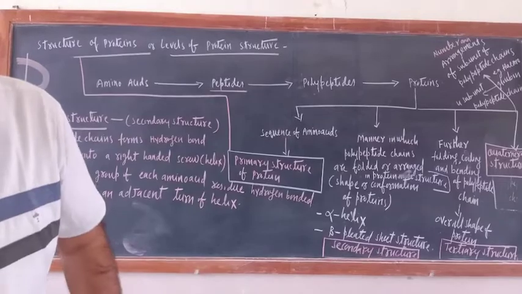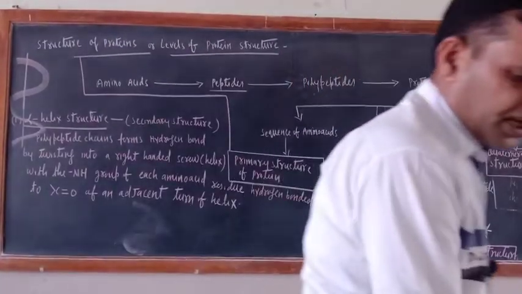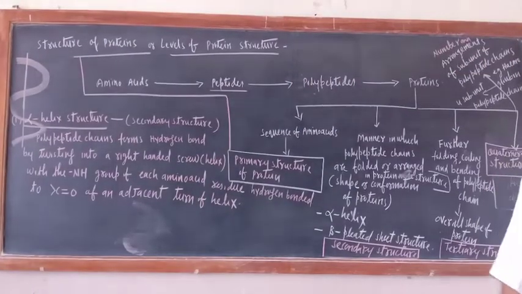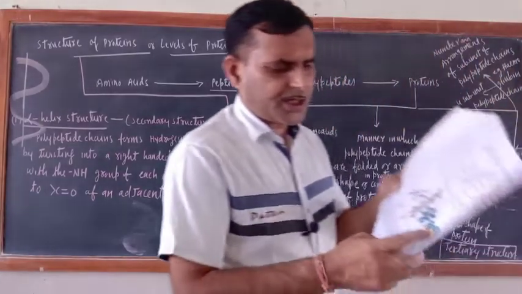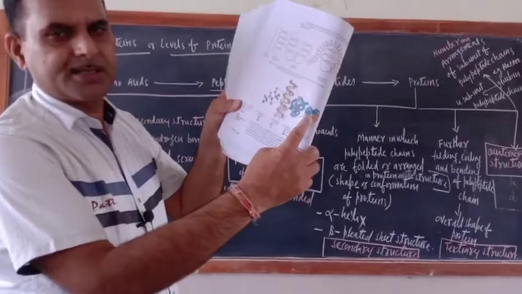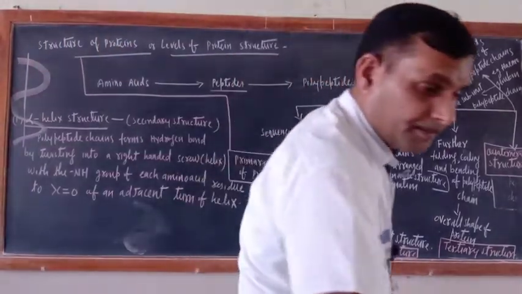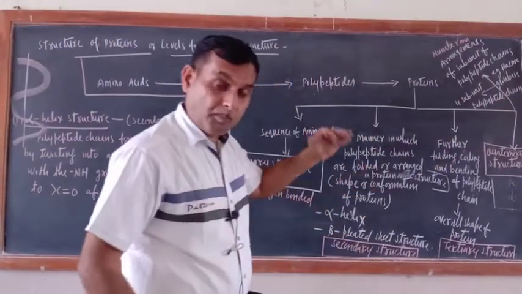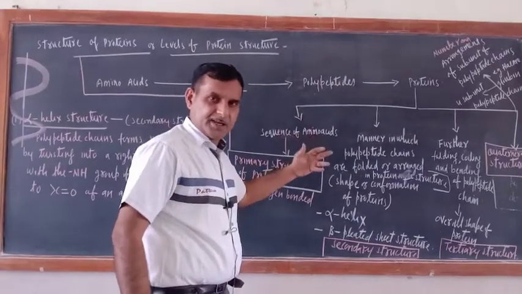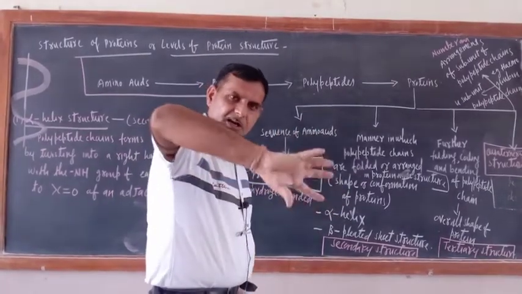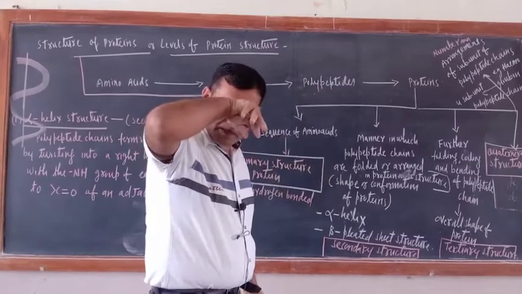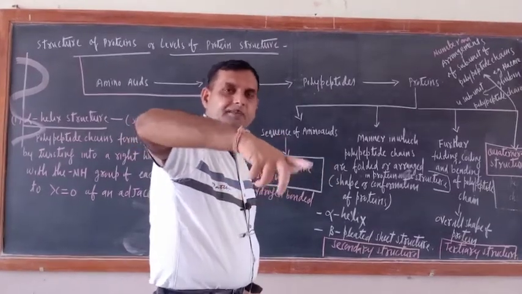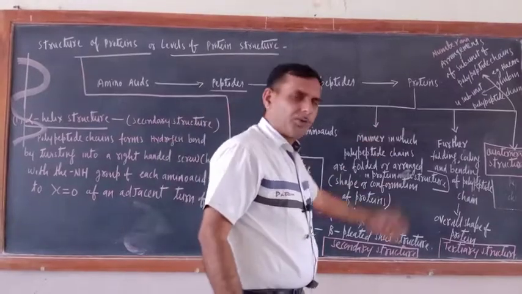Actually in NCERT books they have not given it separately, but the hemoglobin structure is just like this one. 4 polypeptide chains, 4 polypeptide subunits are there, and they are folded. So the determination of the number of polypeptide chains and their arrangement in the protein molecule, that is called quaternary structure.